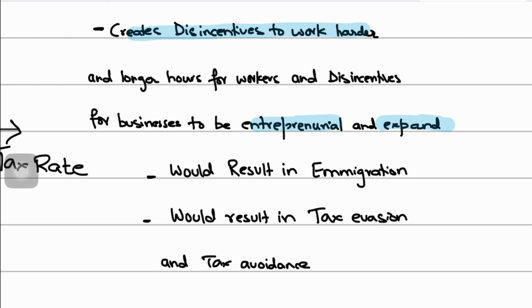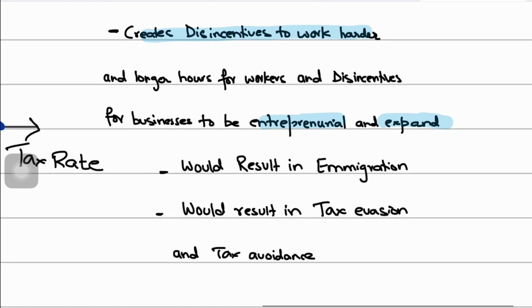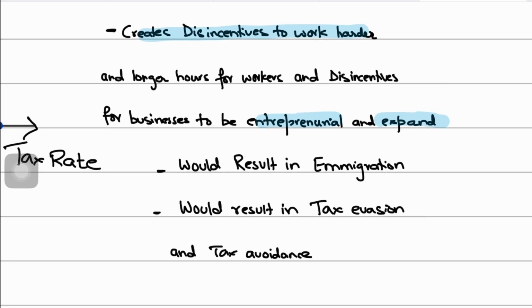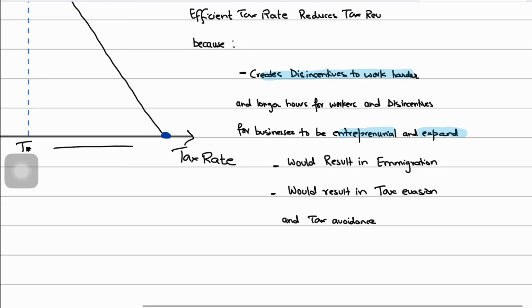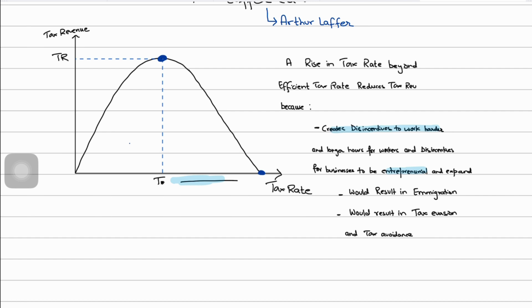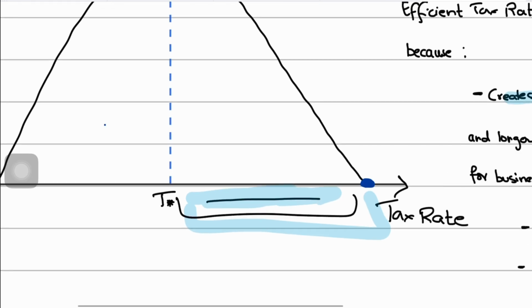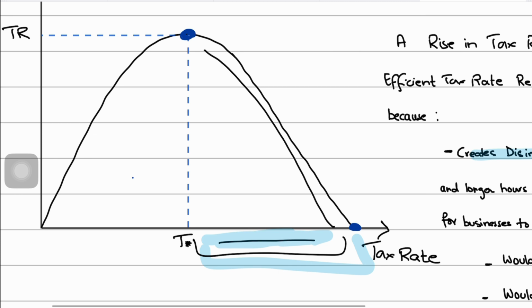So we are disincentivizing work, entrepreneurship and business expansion, ultimately resulting in lower tax revenues for the government if our tax rates are beyond T star. So if your taxes are in this range, you see a drop in your tax revenues, in your tax take.